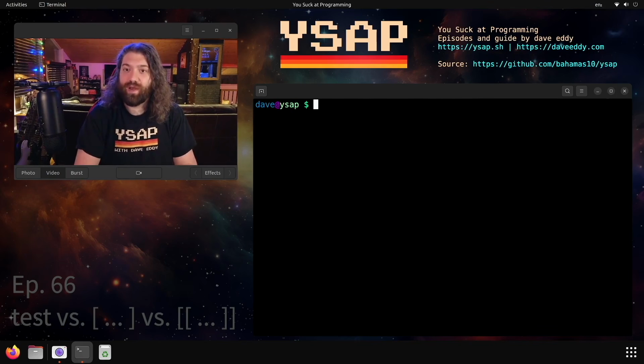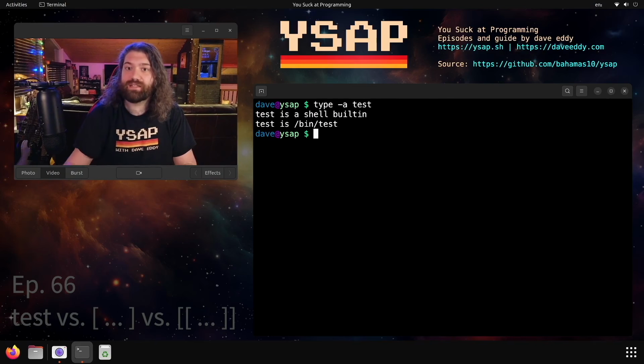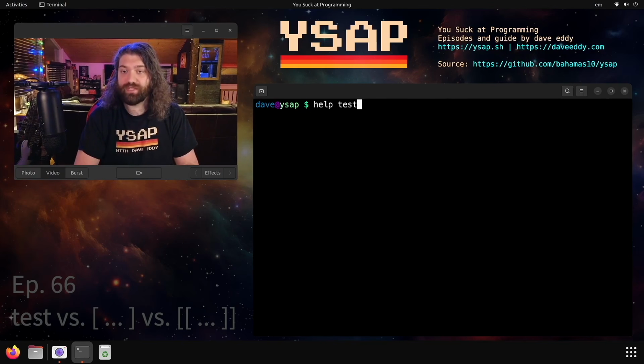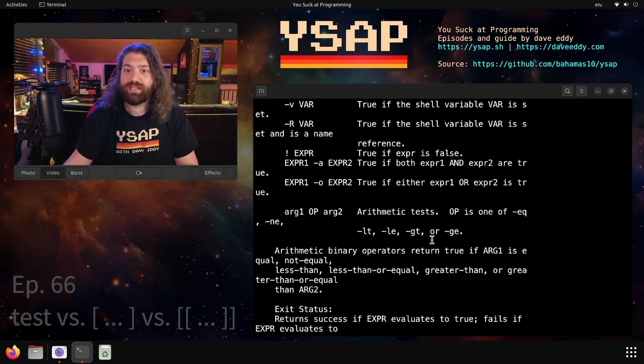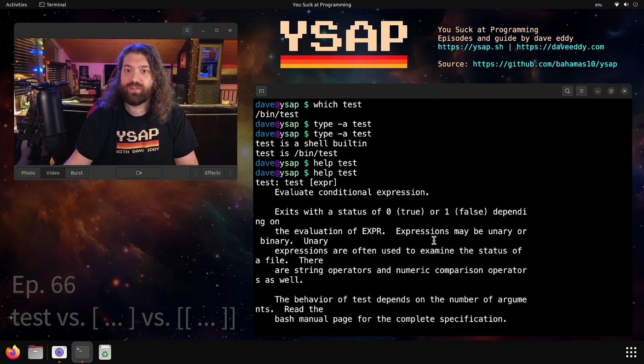First things first, what is test? Let's do which test. It exists in our file system, but we're in Bash. Type -a test. Test is a shell builtin. test is also /bin/test. So test is built into Bash, but there is also a command that exists on your system called test. It's POSIX, it has to be there. But test is built into your shell. Because it's built in, we don't need the man page, we need the help page. This is how we view man pages for built-in commands in Bash. Help test.